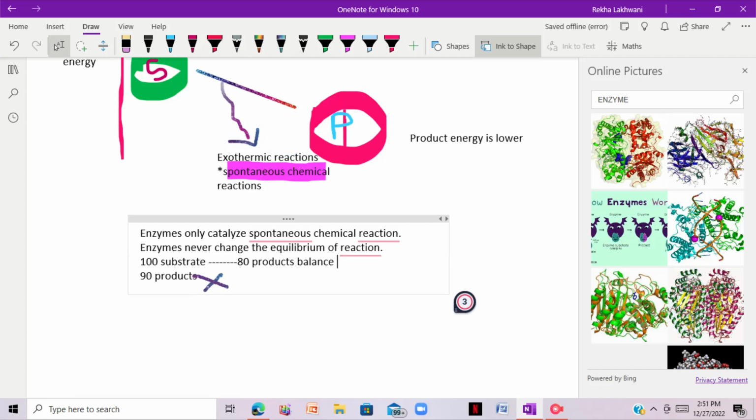So I hope the properties of enzymes are clear to you guys. And one thing, enzymes are very specific. They are specific to certain pH. They are specific to certain temperature too. We will discuss these things. Okay, so I hope this is clear to you.